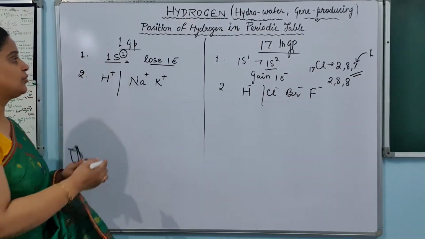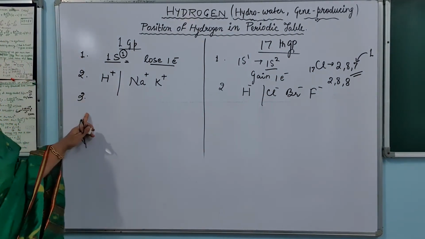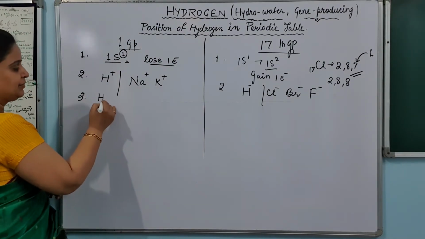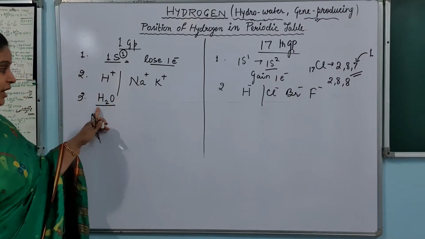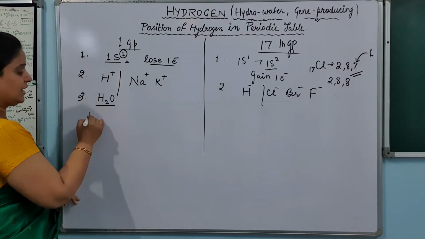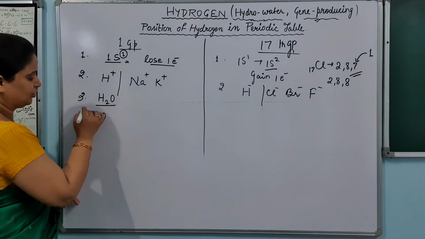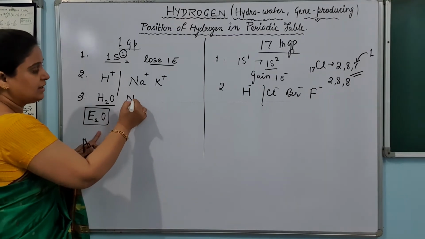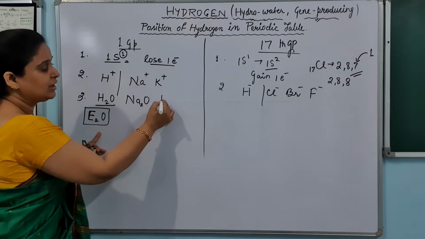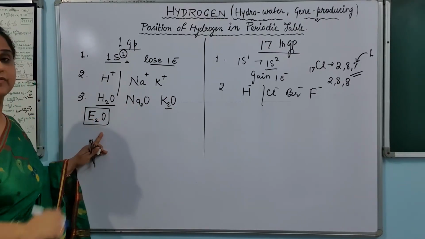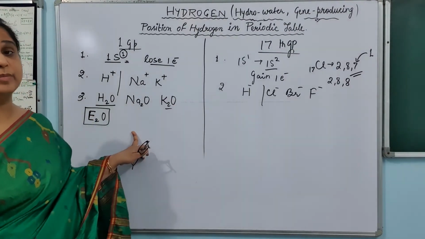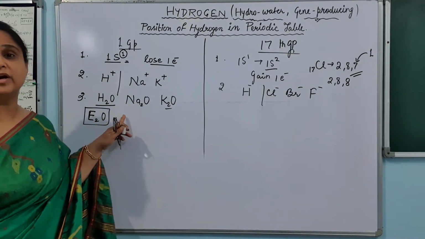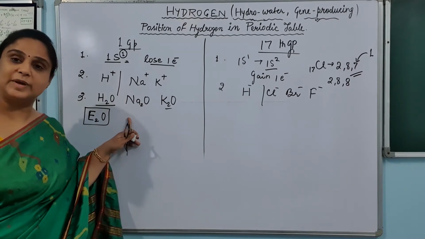On the other hand, if I go to the first group, the next property is the oxide of hydrogen, just like I am taking here H2O. So for the oxide of hydrogen, the general formula is M2O, which is the general formula of the oxide formed by the first group elements. In the same way, Na2O is formed having a similar formula, K2O is formed having a similar formula, lithium oxide is formed having a similar formula. It means the formula of the oxide of hydrogen is resembling the formula of the oxide made by the first group elements, isn't it?